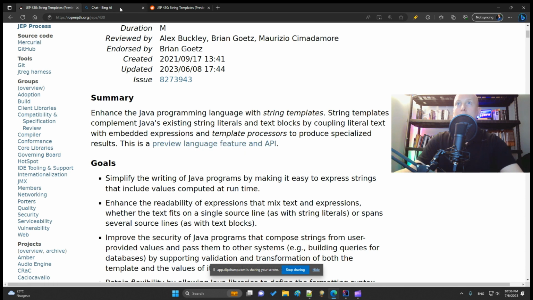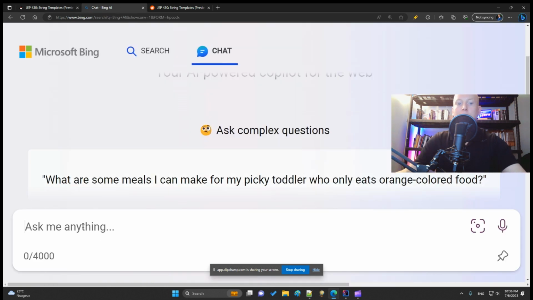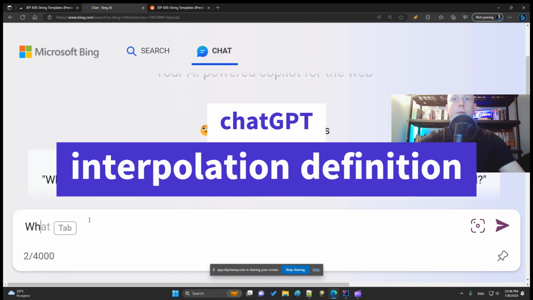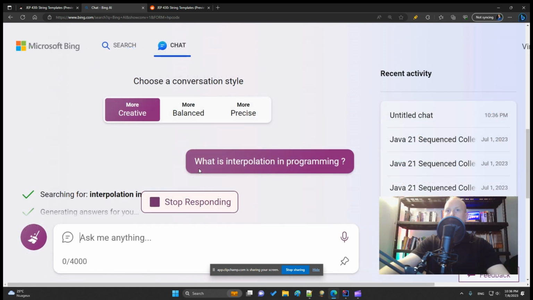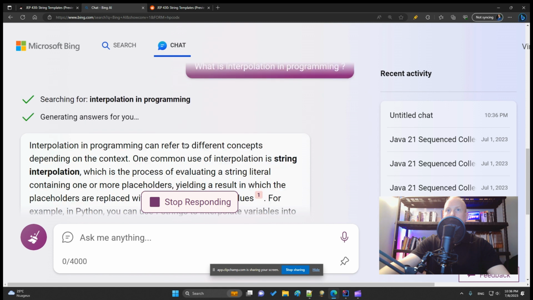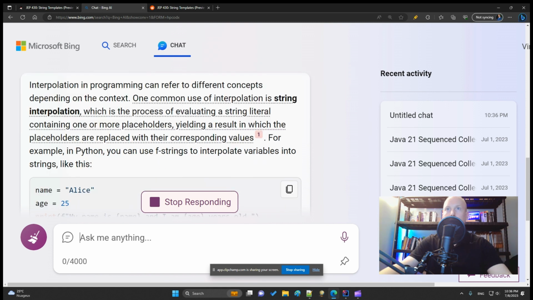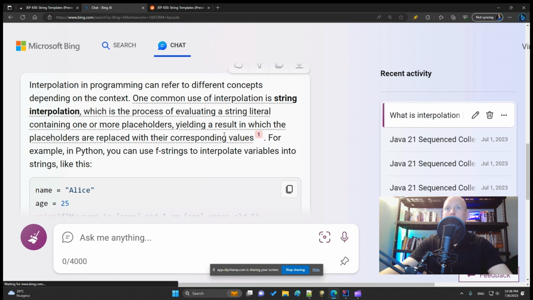And so let's ask ChatGPT what is interpolation. So it searches for interpolation, and then it defines it like: interpolation in programming can refer to different concepts depending on the context. One common use of interpolation is string interpolation, which is the process of evaluating a string literal containing one or more placeholders, yielding a result in which the placeholders are replaced with their corresponding values.